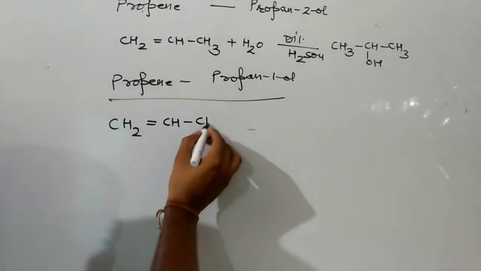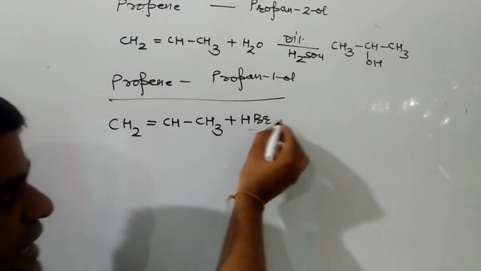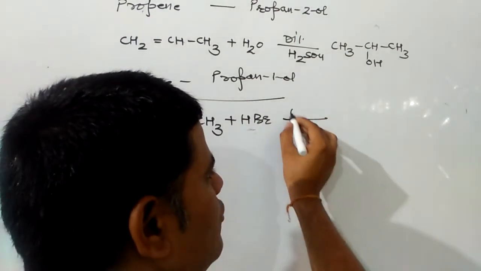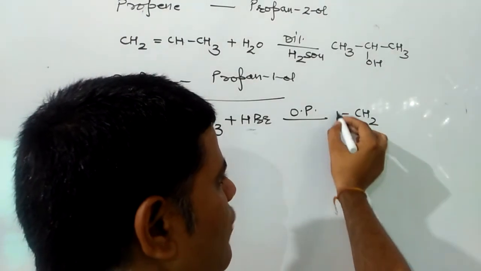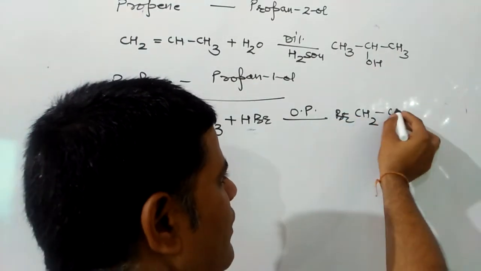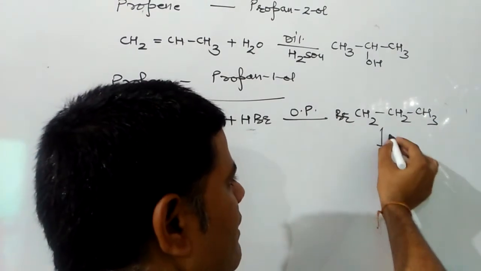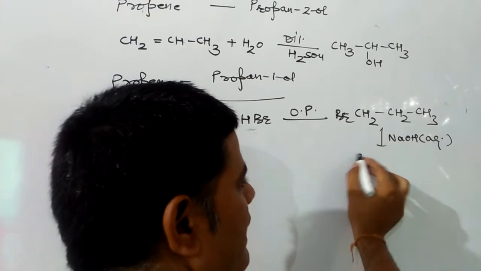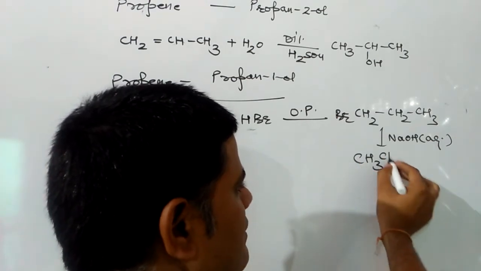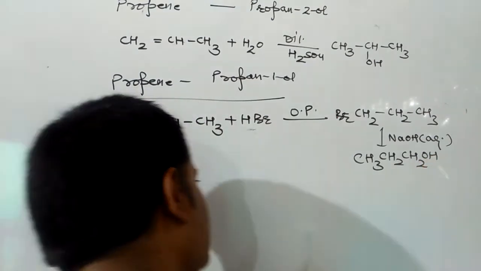The first way is to add HBr to propene in the presence of organic peroxide, due to which we will get 1-bromopropane. That 1-bromopropane reacts with aqueous NaOH to give propan-1-ol as a product.